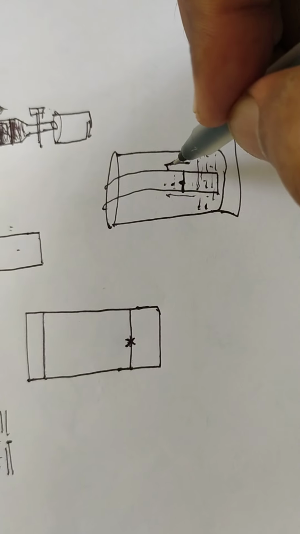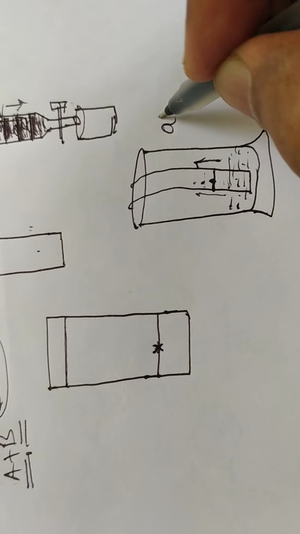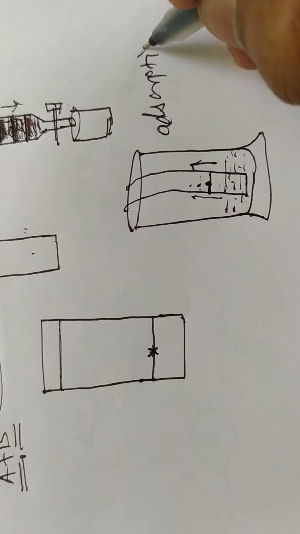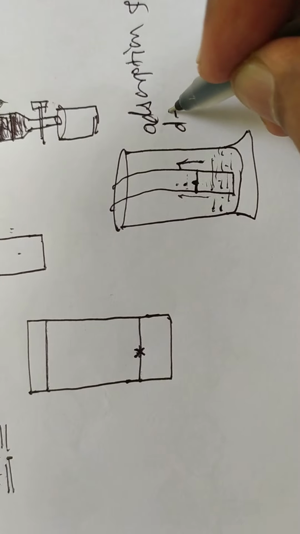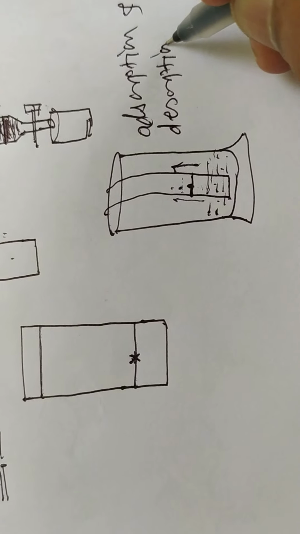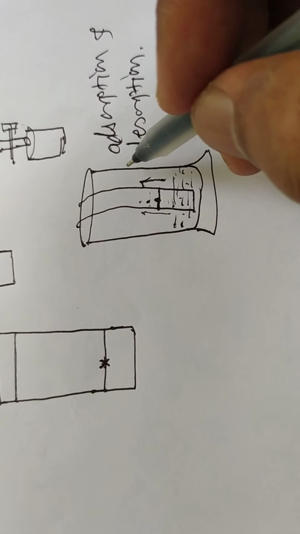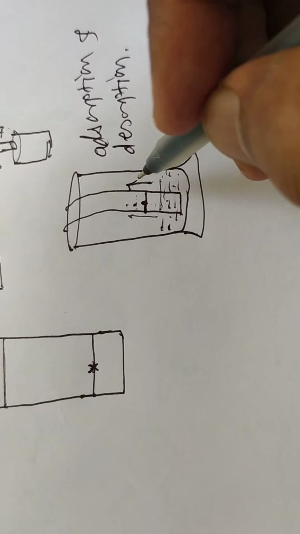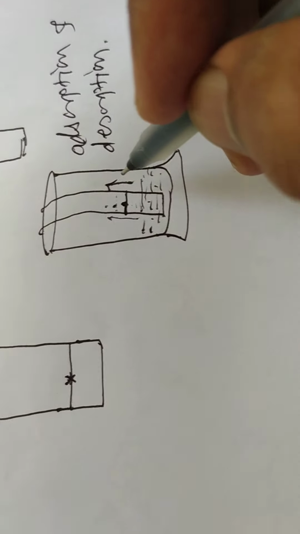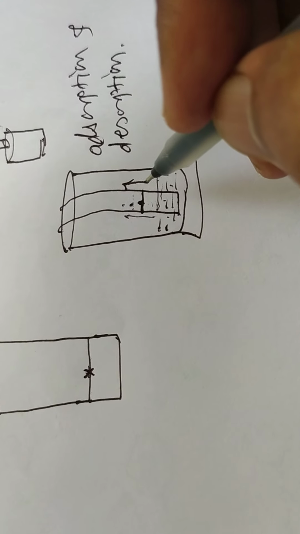Means in this chromatographic technique, adsorption and desorption take place continuously, and this adsorption and desorption mainly depend upon their density or their moving rate.